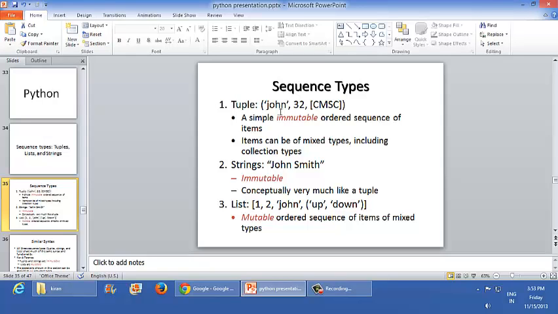Moving on to strings. Strings are the most popular types in Python. We can create them by simply enclosing characters in quotes. Python treats single quotes the same as double quotes. Moving on to the list. These are the most versatile data type available in Python, which can be written as a list of comma separated values between square brackets. Here is an example of a list.